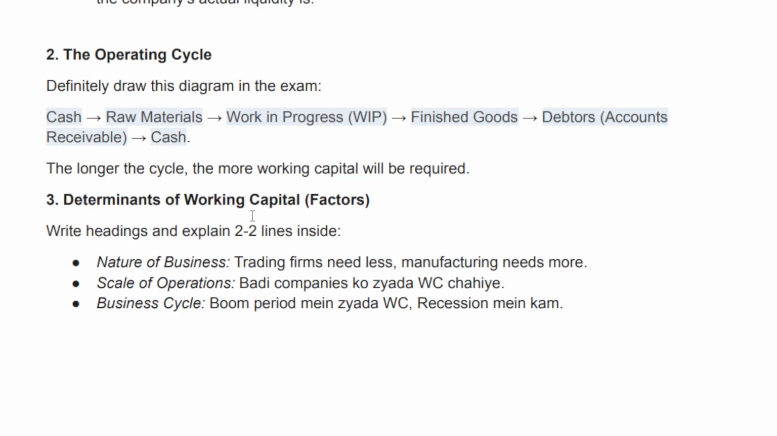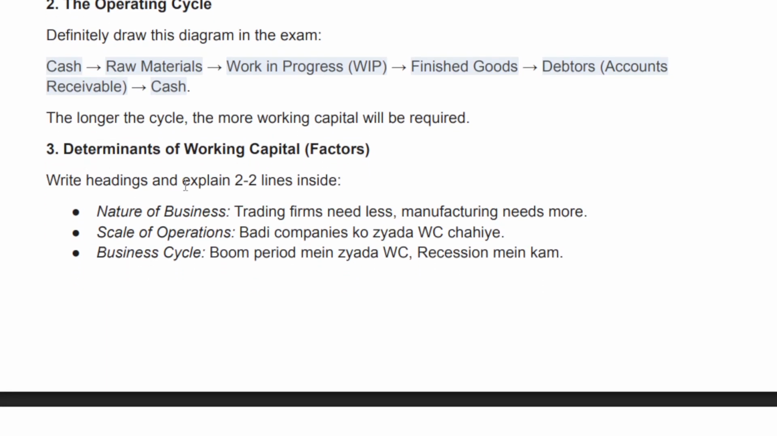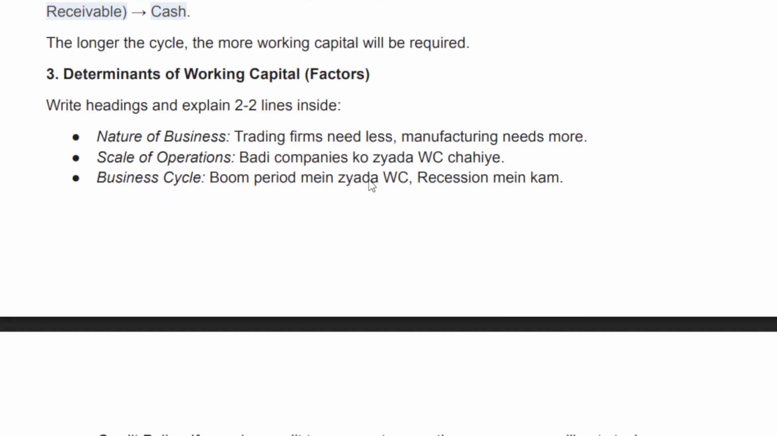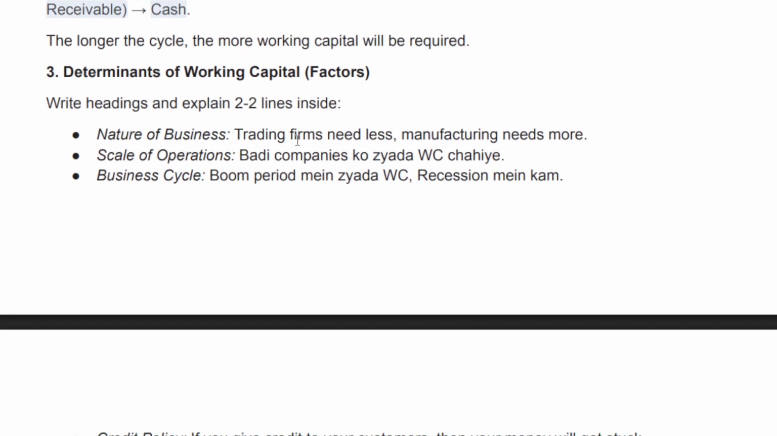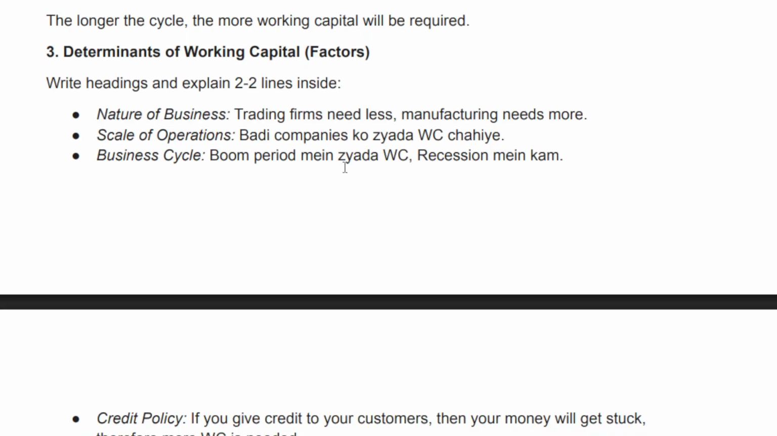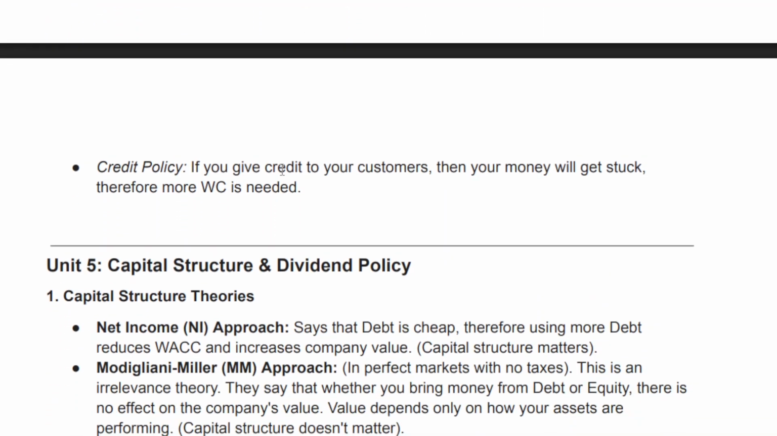3. Determinants of working capital, factors. Write headings and explain in 2 lines inside. Nature of business: trading firms need less, manufacturing needs more. Scale of operations: big companies ko zyada WC chahiye. Business cycle: boom period mein zyada WC, recession mein kam. Credit policy: if you give credit to your customers, then your money will get stuck. Therefore, more WC is needed.